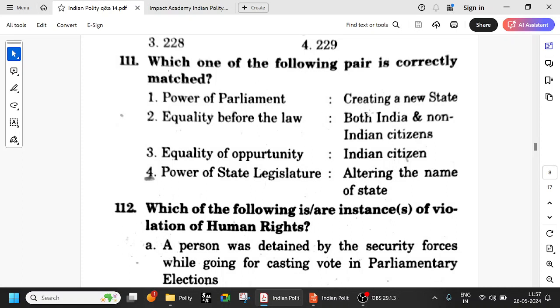Power of parliament is to create a new state. It's the parliament which has the power to create a new state. State legislature does not have the power to alter the name of the state. That also is with the parliament. So this doesn't make much sense. Anyway, which of the following is correctly matched? I think this is the correct option: power of parliament to create the new state. Don't go with this option. This is the correct option.